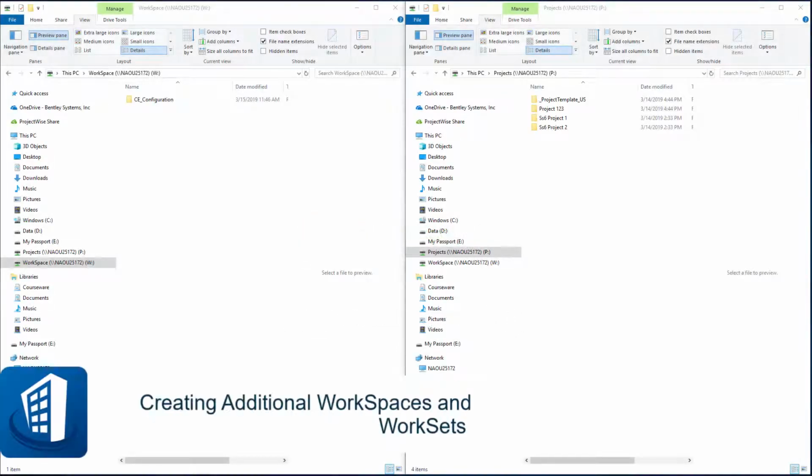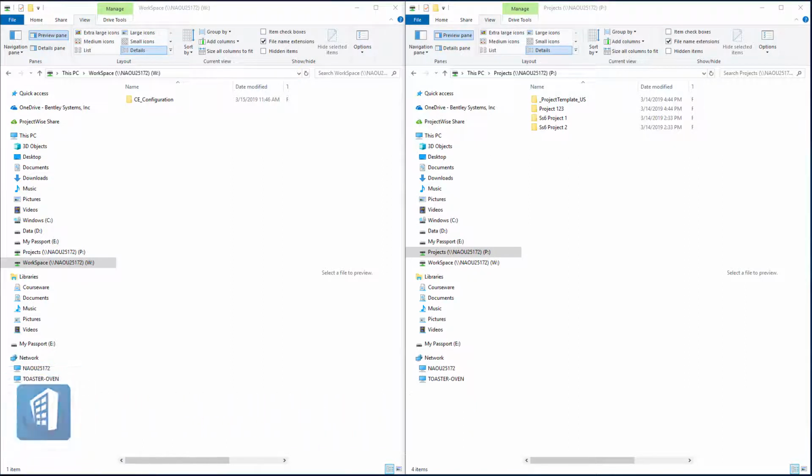Welcome to this session on creating additional workspaces and worksets. So you may want to create additional workspaces. For instance, you may want a workspace for a particular client if you do multiple projects for the same client, or you might want workspaces per building type.